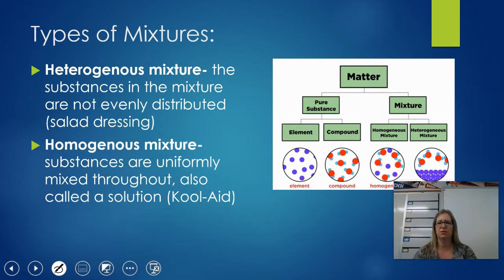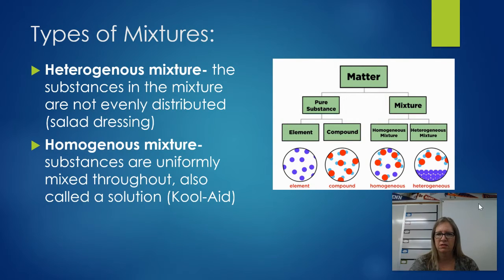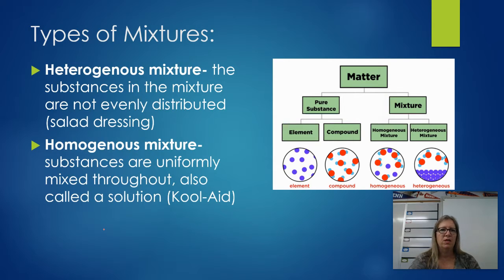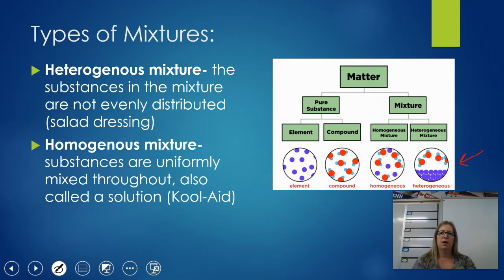Now the mixtures come in different types as well. Let me move myself a little lower. There we go. We have heterogeneous mixtures and homogeneous mixtures. A heterogeneous mixture is not evenly distributed. And you can see that there, okay? Think of the Italian dressing in your refrigerator, salad dressing. When you set it down, the oil goes to the top and the vinegar goes to the bottom, and you have to shake it up. And it doesn't stay evenly mixed very long. That's considered a heterogeneous mixture, not evenly mixed or distributed.